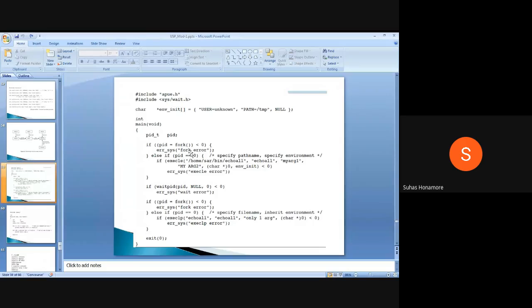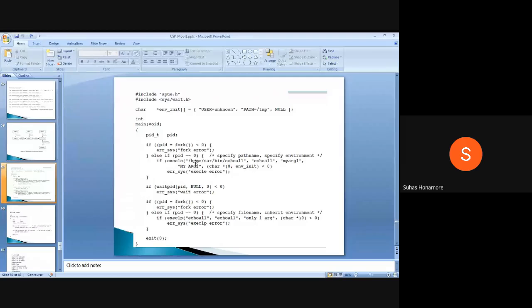Here the parent will start waiting: with waitpid, the parent waits for the completion of the child process received from fork, and only then will the parent start executing.